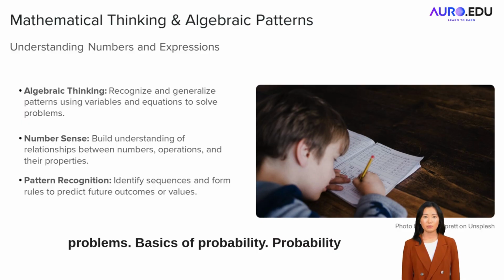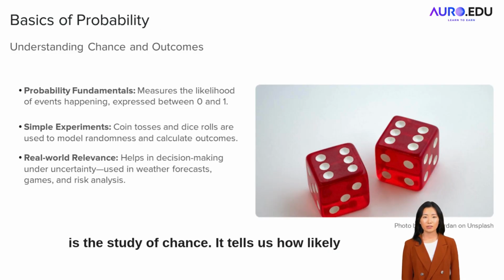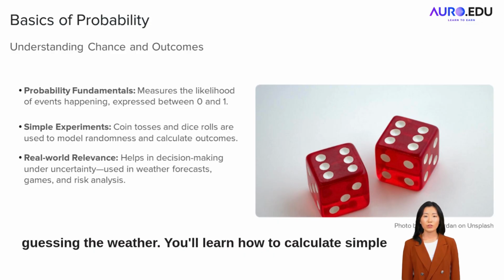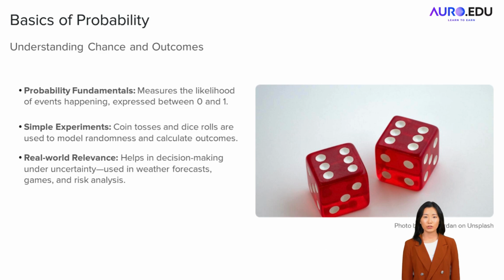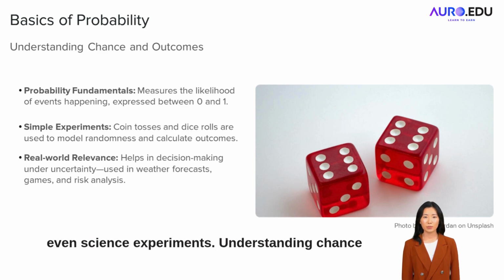Basics of probability. Probability is the study of chance. It tells us how likely something is to happen, like flipping a coin or guessing the weather. You'll learn how to calculate simple probabilities and see how randomness can be measured. This helps in games, predictions, and even science experiments. Understanding chance helps us make better choices in uncertain situations.